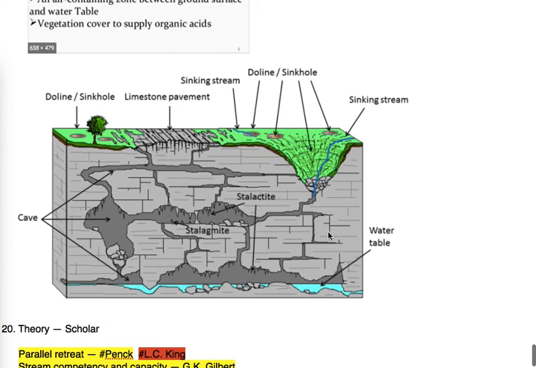Have a glance at this diagram of karst topography. This is a sinking stream, and this is a sink and sinkhole, and this is a doline. This is a limestone pavement, doline, and again this is a cave, and the blue color represents the water table. And again the terms stalactite and stalagmite have been represented and indicated by arrows.